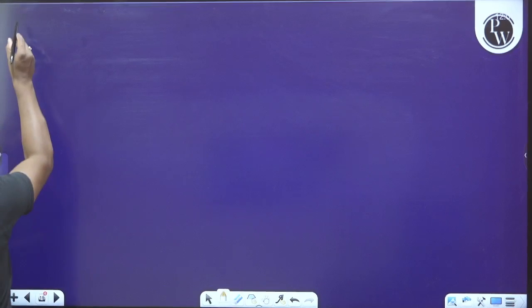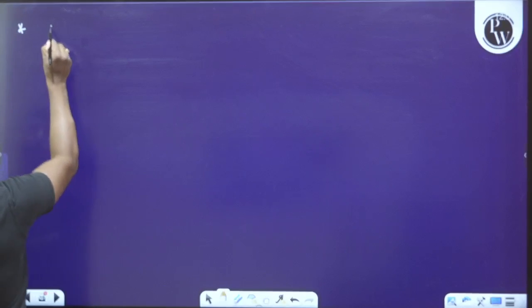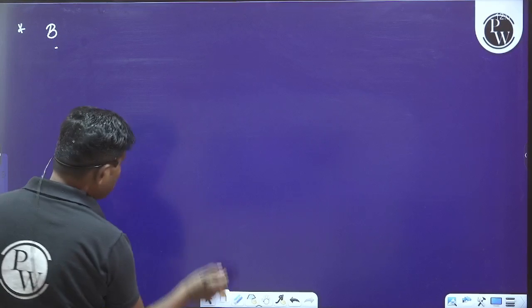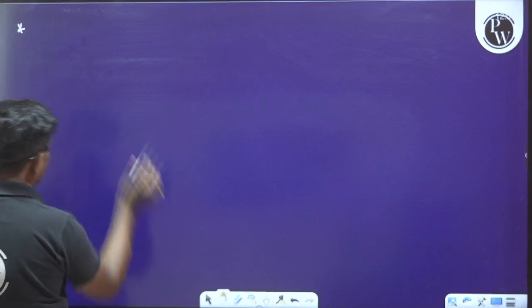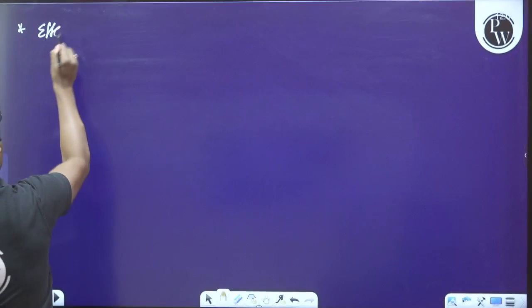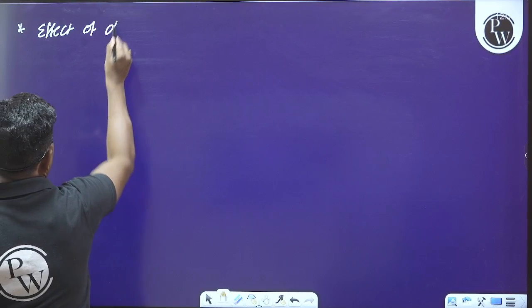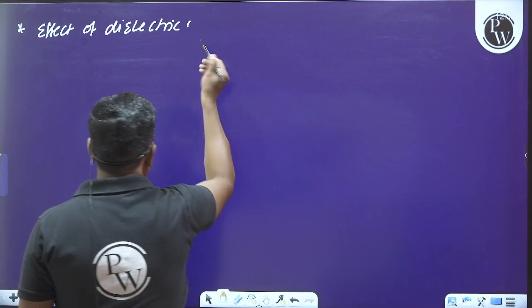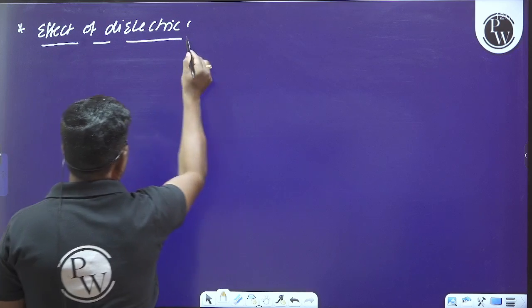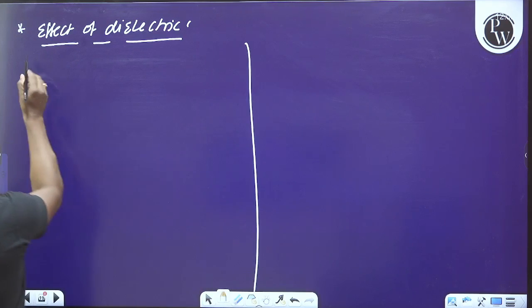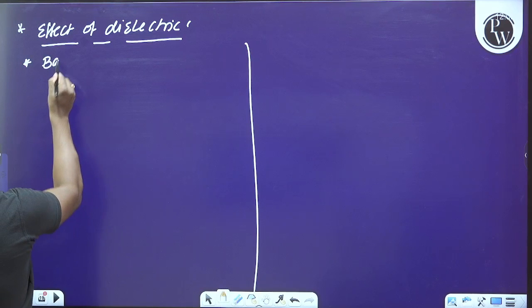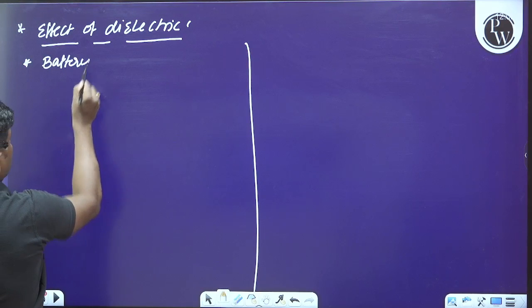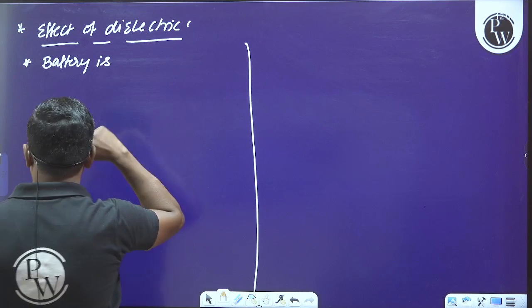And later, please observe this. Effect of dielectric. Let us understand the effect of dielectric in two cases. First case, the battery is not disconnected.